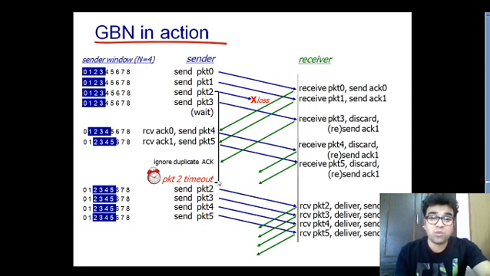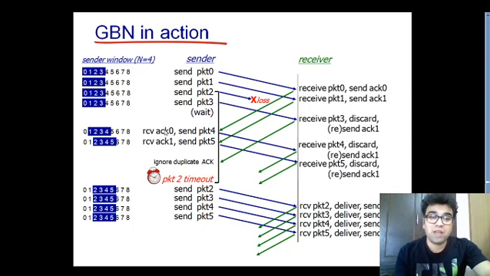And then all of a sudden a timeout occurs at this particular point, and then the sending side will start sending the packets from packet number 2 again, because the sending side is receiving the acknowledgement of packet number 1.